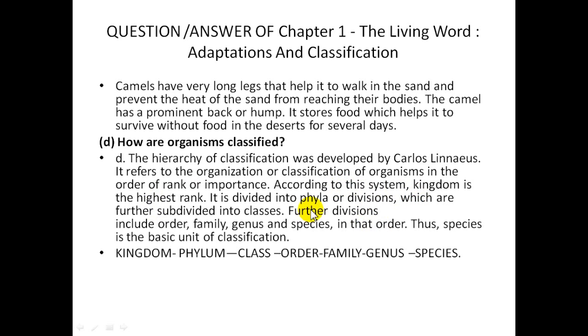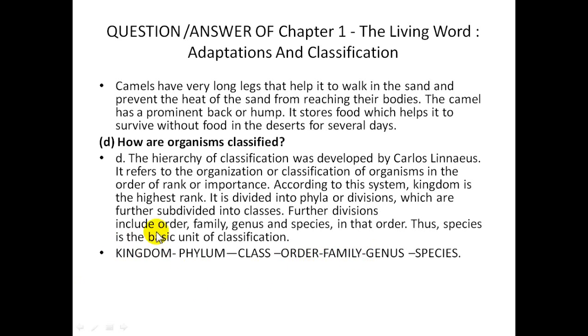According to this system, kingdom is the highest rank. When Carl Linnaeus did the classification, he gave all the criteria a definite rank. It doesn't mean that if we sit down to classify an organism, we start with the family.